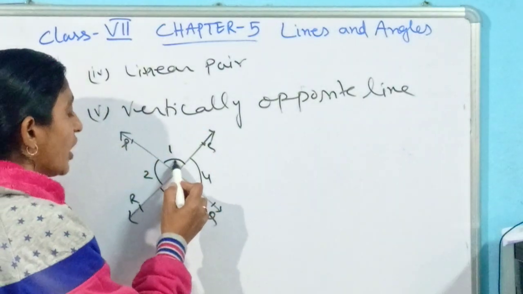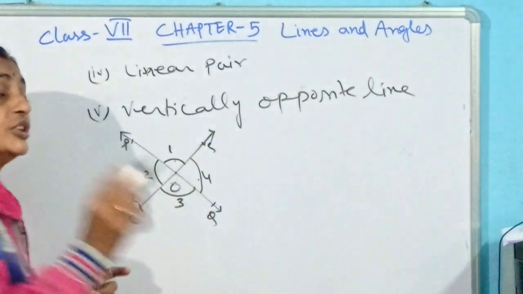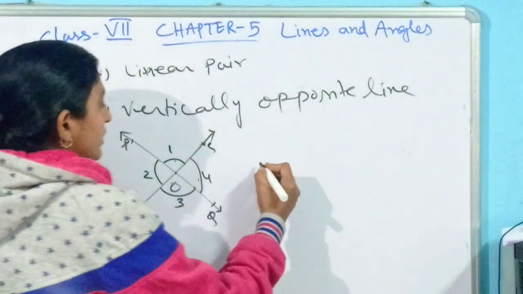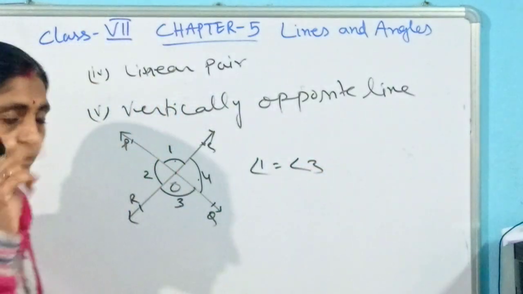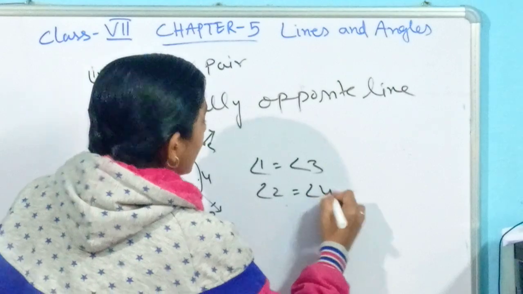The relation between 1 and 3, and another pair, 2 and 4: they are exactly equal in measure. Angle 1 is equal to angle 3, and angle 2 is equal to angle 4.